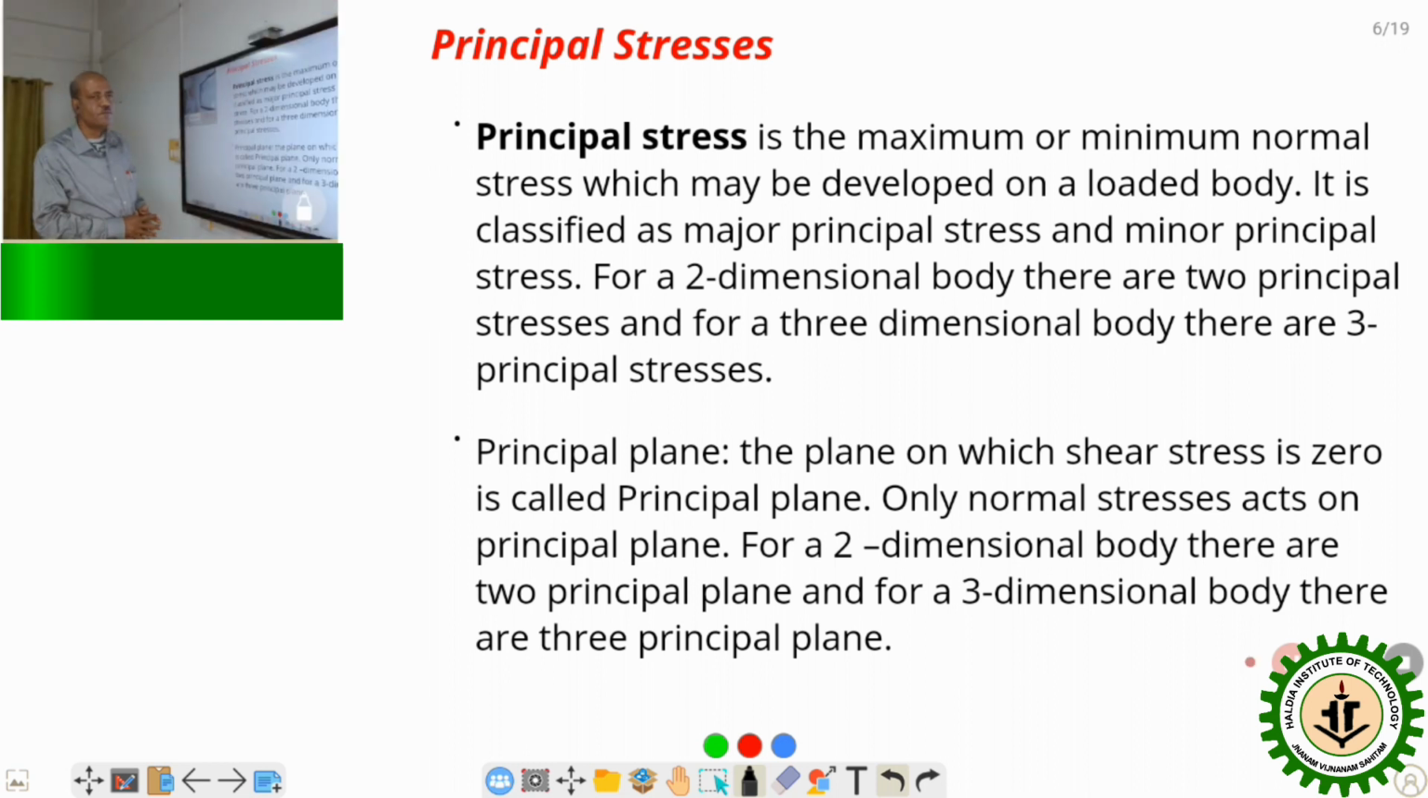In the case of a two-dimensional body, there will be two such planes where the principal stresses will act. One is the major principal plane where the maximum principal stress is acting, and another one is the minor principal plane where the minimum principal stress is acting, and shear stress on those two planes will be zero. Similarly, for a three-dimensional body, there will be three such planes where the shear stress will be zero. These are the principal stresses.